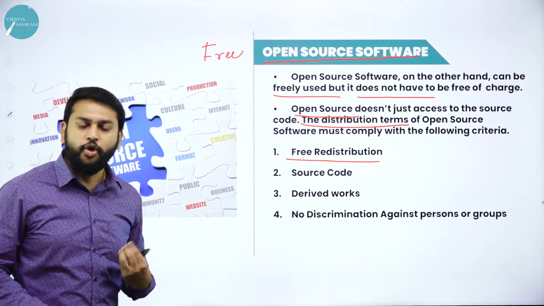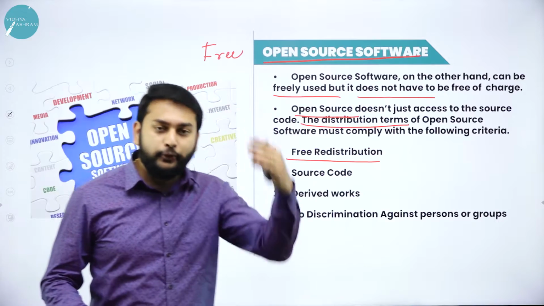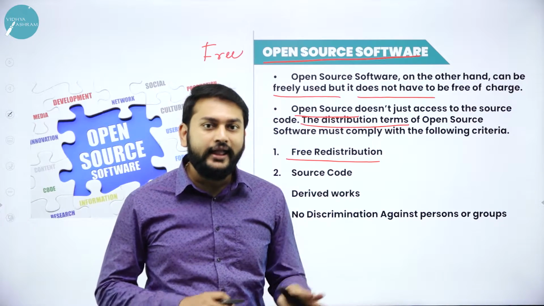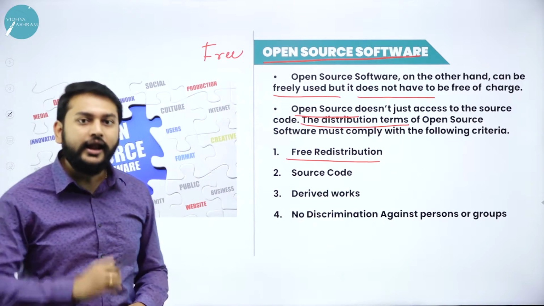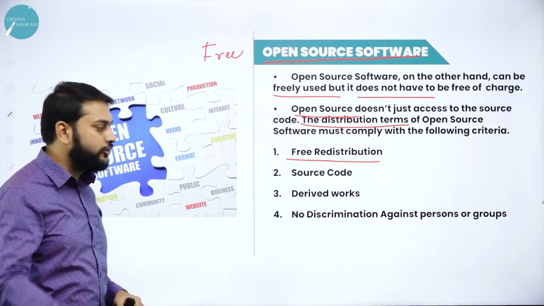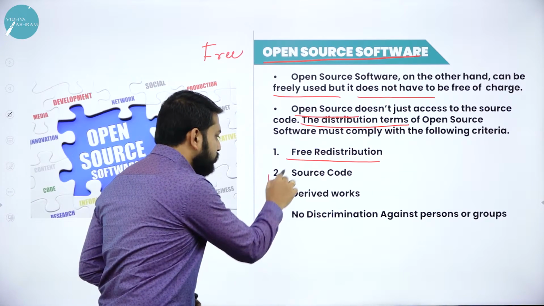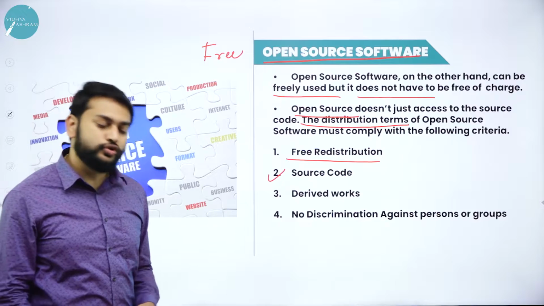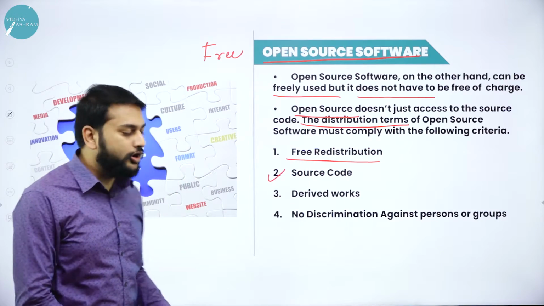ನನಗೆ ಓಪನ್ ಸೋರ್ಸ್ ಸಿಕ್ಕಿದೆ. ಓಪನ್ ಸೋರ್ಸ್ ಅಂದರೆ ಏನು? ನನಗೆ ಆ ಪ್ರೋಗ್ರಾಮ್, ಆ ಸಾಫ್ಟ್ವೇರ್ದು ಕೋಡ್ ಸಿಕ್ಕಿದೆ. I can change the code and I can redistribute it. So that is possible. And I have the source code. Source code is available, that we have already discussed.